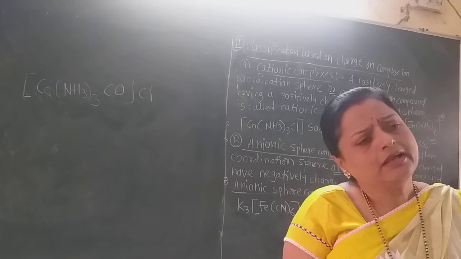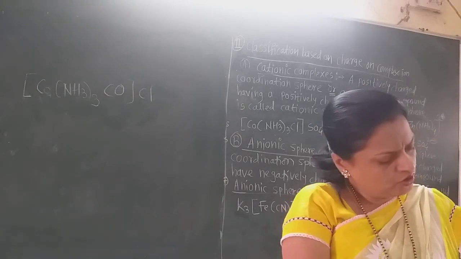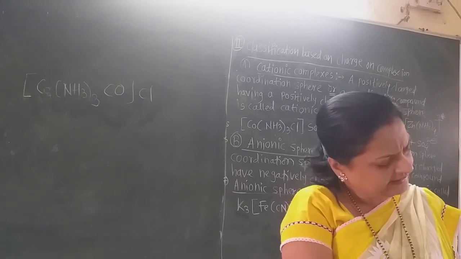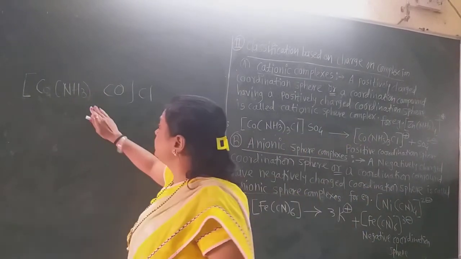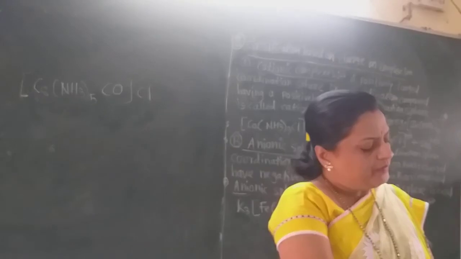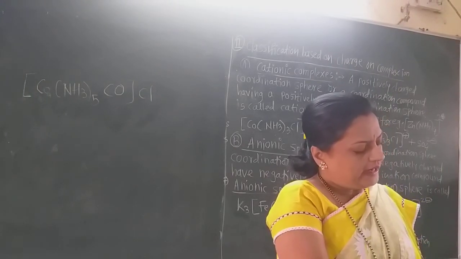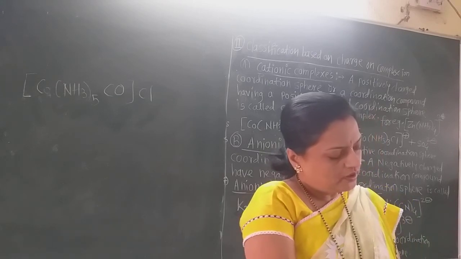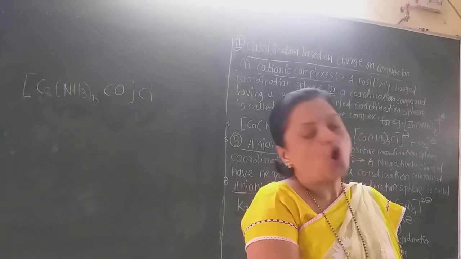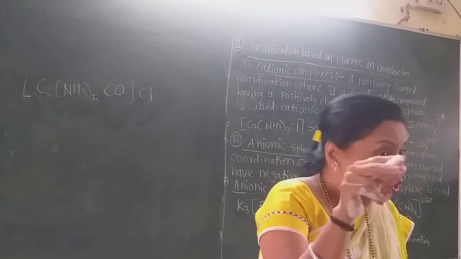Then how do we write down the name of that complex? There are 3 amino, I think there are 5 amino, not 3. Yes. So the name is pentaammine, not amino, pentaammine. Carbonate: ATE is replaced by ATO.